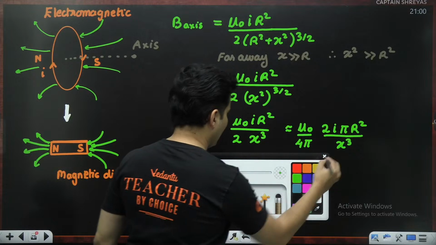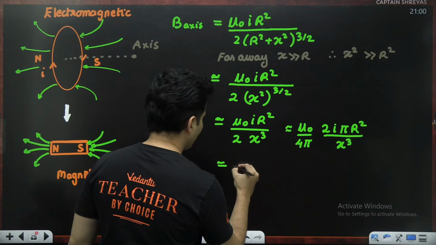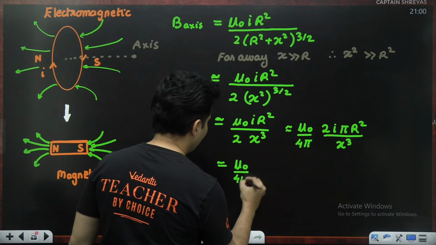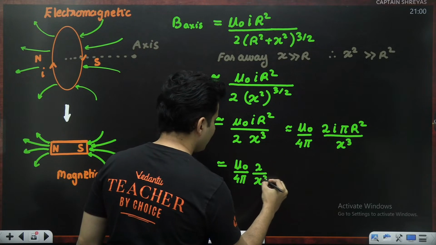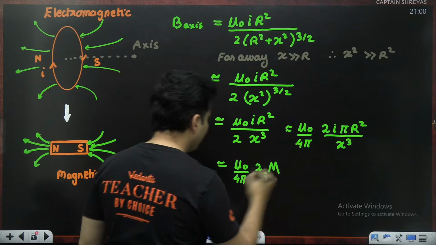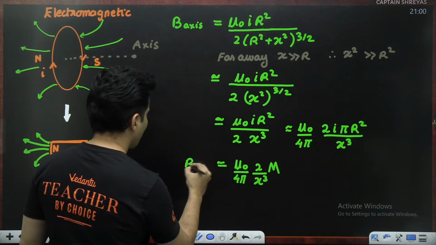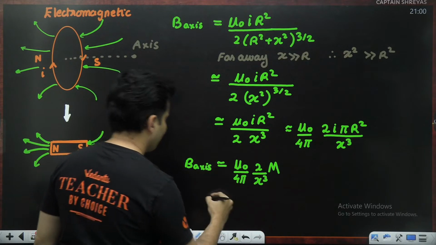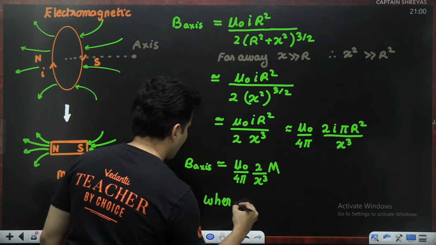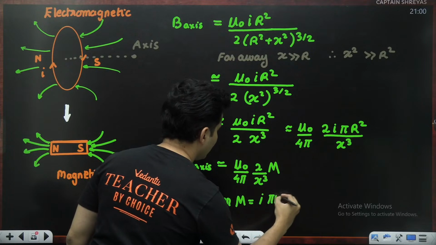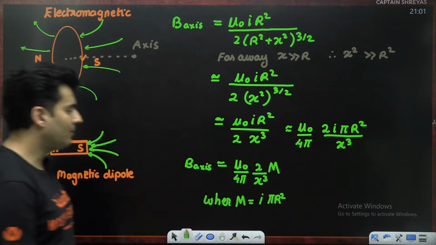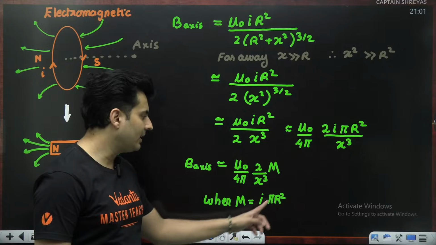So I will just write this as mu naught divided by 4 pi, 2 times m divided by x cube. This magnetic dipole moment is what is here, where m is nothing but I pi r square, current into pi r square.